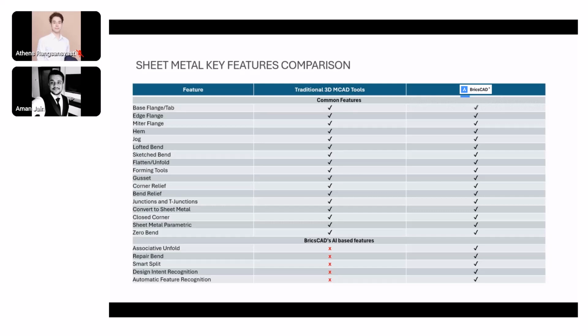So all these features that we see on the left-hand side are available in the BricsCAD Mechanical solution. And of course, since BricsCAD is known for its AI-based features, we do have AI-based features in the sheet metal module of the mechanical software. There's associative unfolding, repair bends, smart split propagates, design intent recognition, and also automatic feature recognition, which are all available within BricsCAD. We'll have a look at some of these features in the demonstration that we'll be having after these slides.